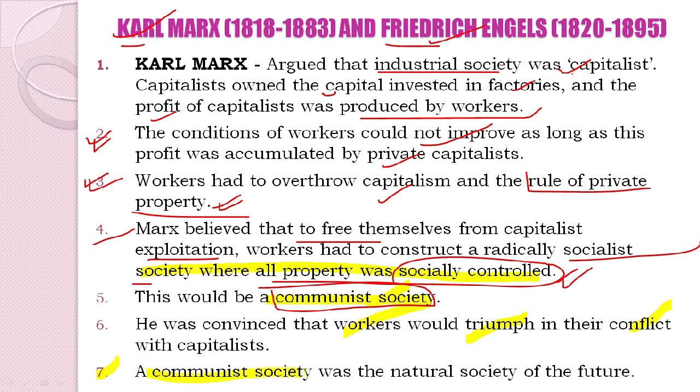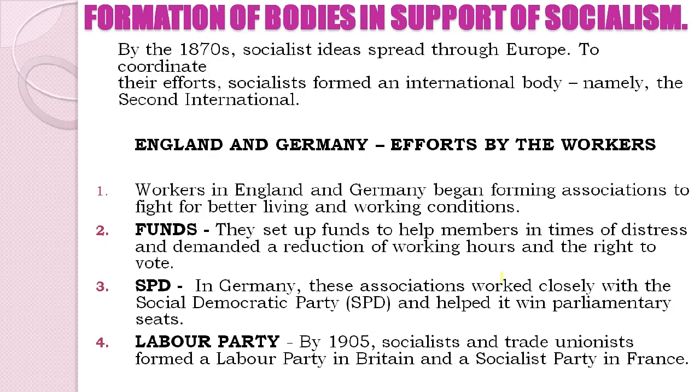Therefore he also projects and predicts that communist society was the natural society of the future, where all property was to be socially controlled. So this is what we learned in the theories put by Karl Marx and Friedrich Engels. Now we are going to study about formation of bodies in support of socialism.